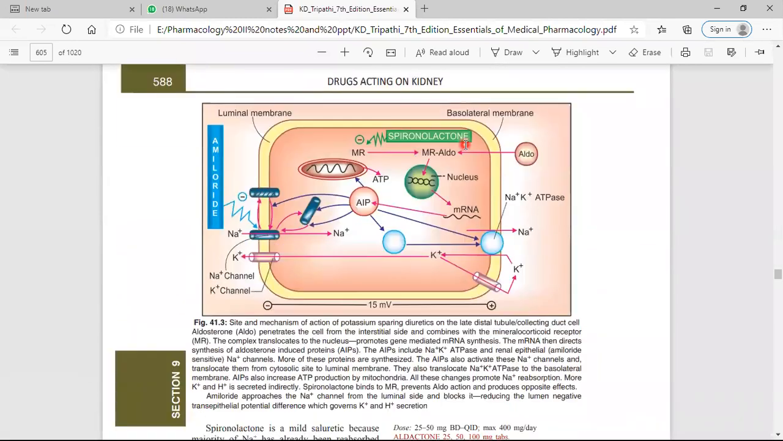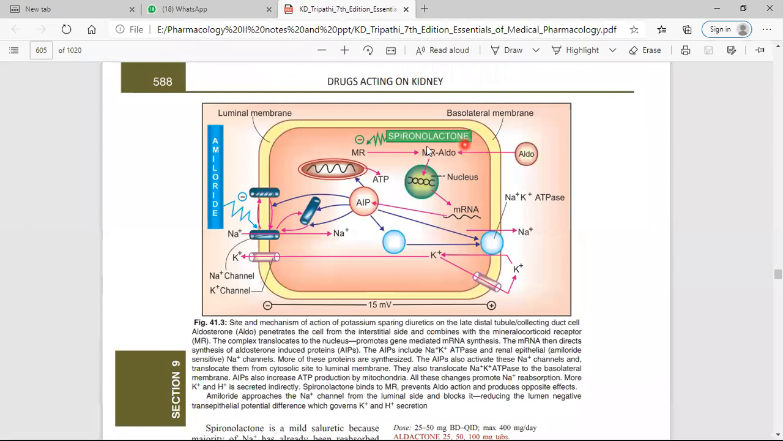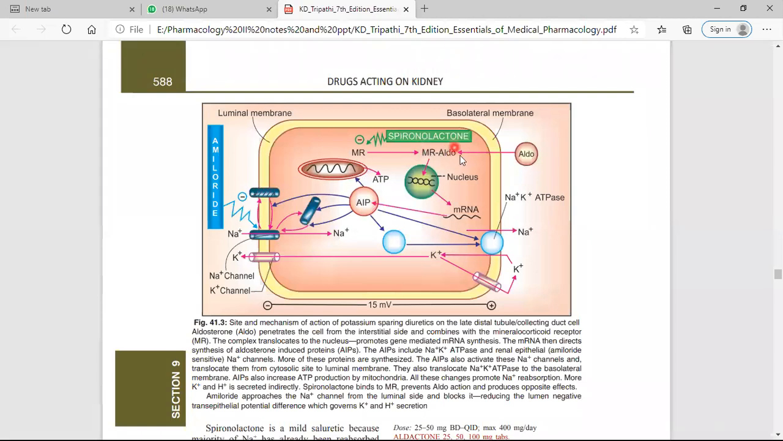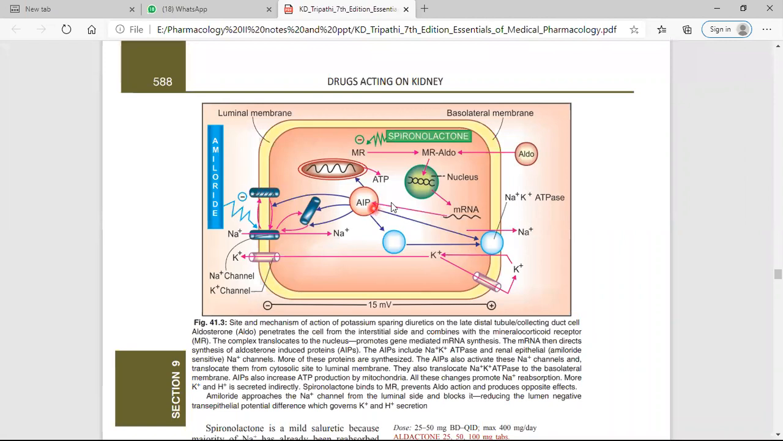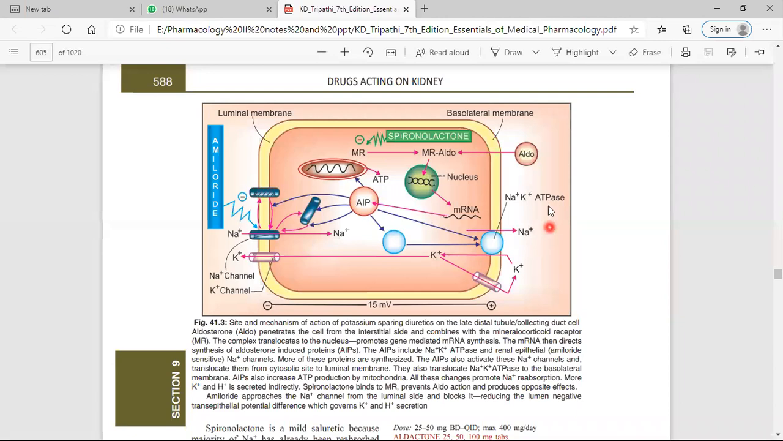Okay, again, this is the mechanism. Now, aldosterone binds with the mineralocorticoid receptor and forms the mineralocorticoid aldosterone response. First see generally what happens. Aldosterone is the hormone which maintains the electrolyte balance, sodium and potassium balance. It interacts with the nucleus and forms mRNA. Now mRNA activates the synthesis of aldosterone induced protein, which causes the exchange of sodium and potassium by the enzyme sodium potassium ATPase.